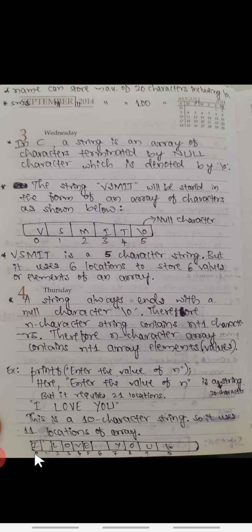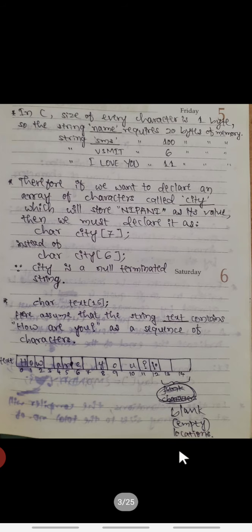I will be stored in the first index, then a space is stored in the next location, L in the next location, then O V E, space, Y O U, and then slash 0. So totally it uses 11 locations, starting from 0 and ending at 10. So in total it needs 11 locations.